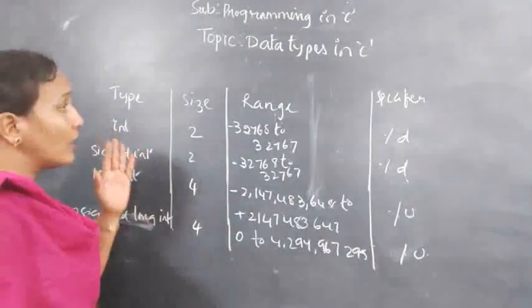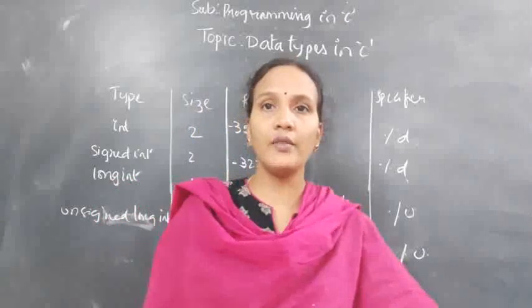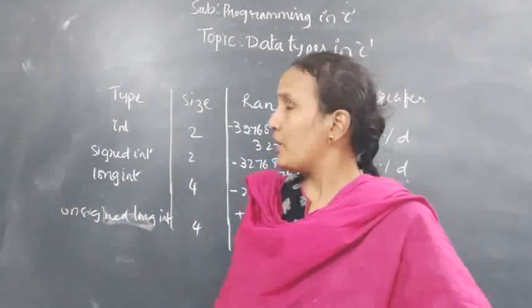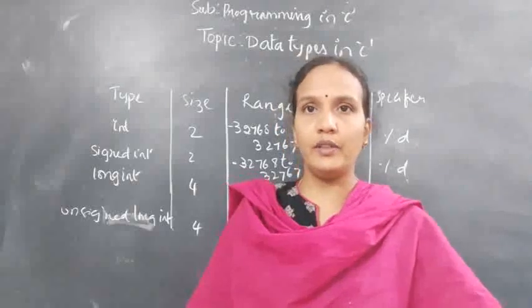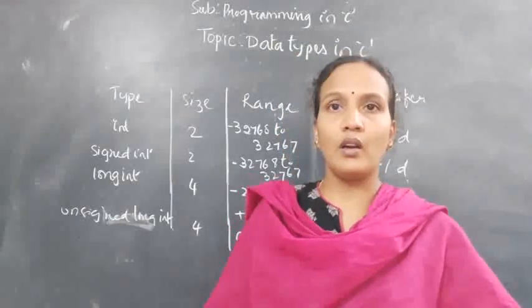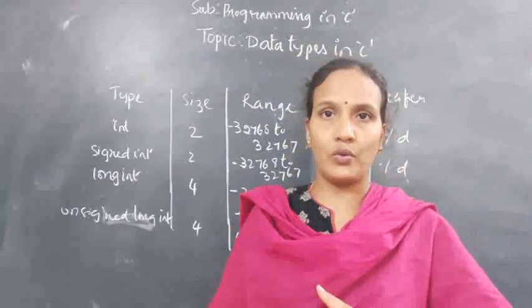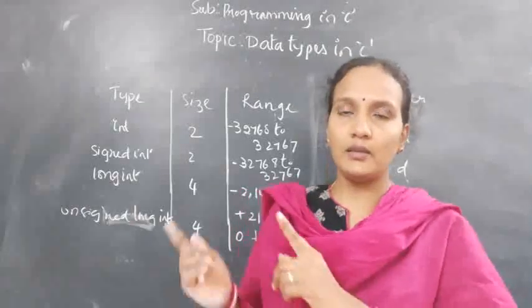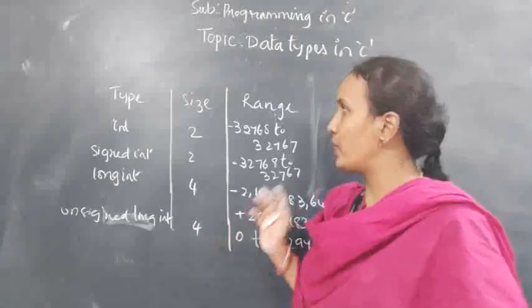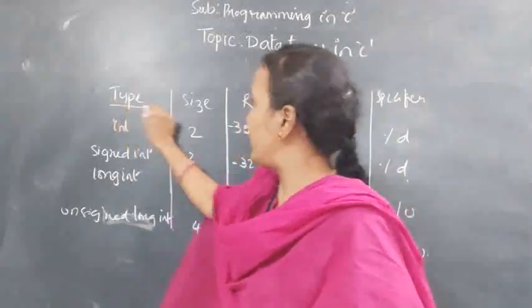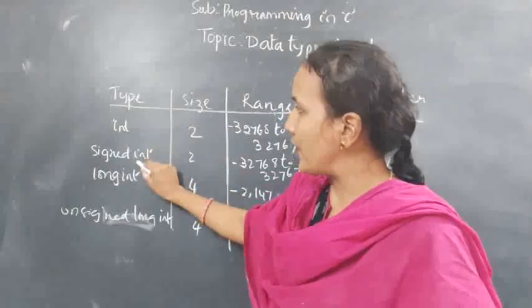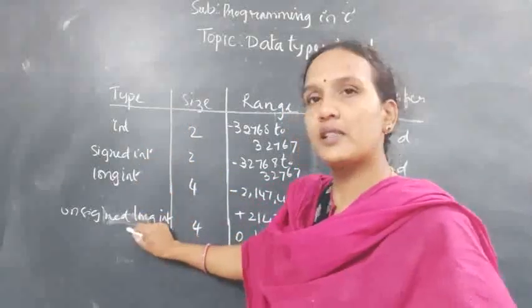Here in integer again we have different categories, which I have already explained. So when you have declared any variable as an integer, how many values it can store, and while printing, how to print that, it is based on this table. Okay, so here the type is integer. Next signed int, long int, unsigned long int.